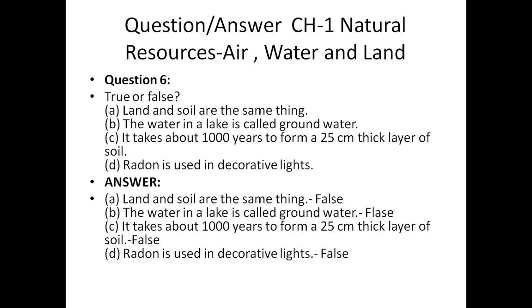Now C: it takes about 1,000 years to form a 25 centimeter thick layer of soil. Is it true or false? No, it is not. It is given there, you can see on the page. Let me show you where it is, where the formation of soil is written.